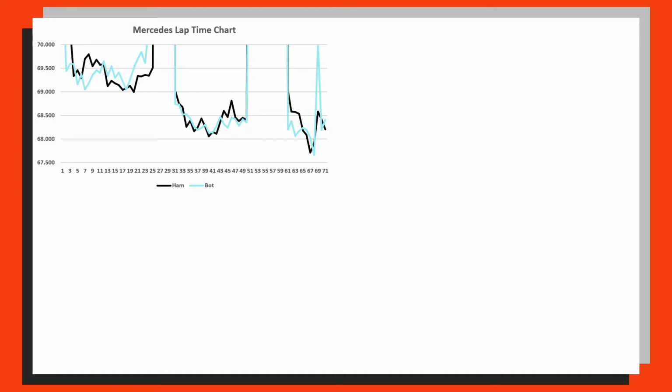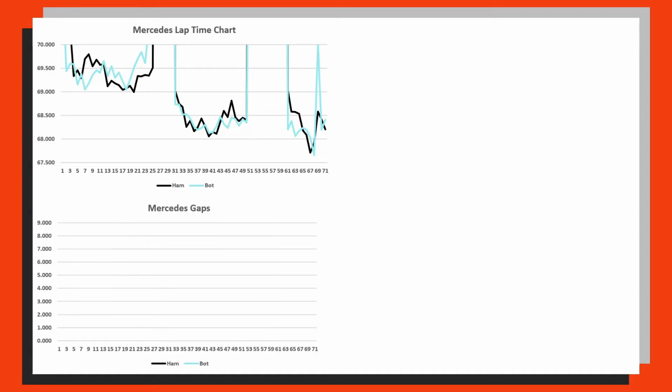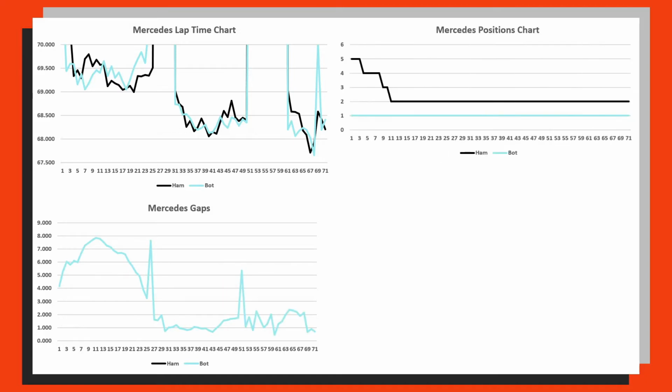And then from this graph I can work out the gaps that they had. So Bottas was always leading, as we saw in the positions chart at the very beginning of this segment. So how far ahead was Bottas in each particular section? I can map this onto this graph here, and it looks a little something like this. And then just in the top right, I can map on that positions chart, and you can already see the period of laps 1 to 25 on the gaps chart, the nice arch, sort of correlates to Lewis Hamilton being P5 fighting his way back to P2.